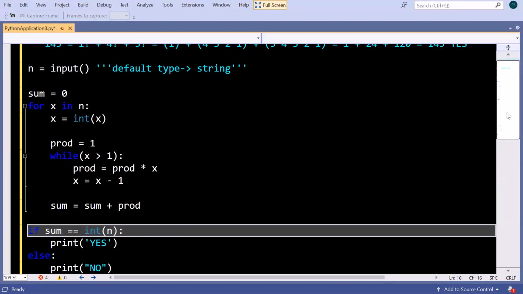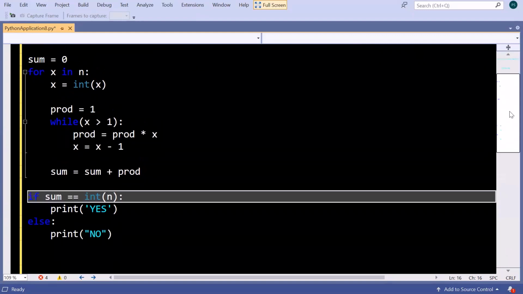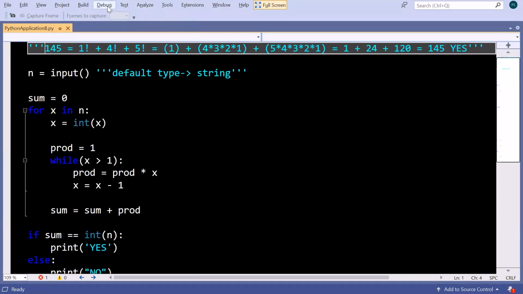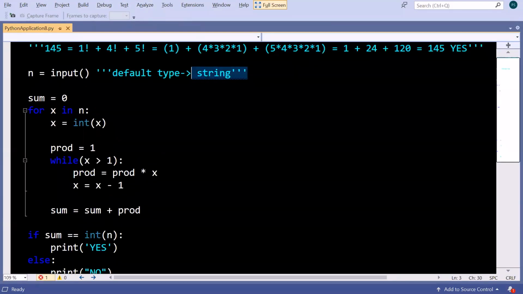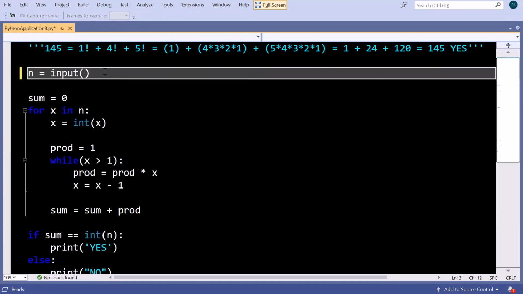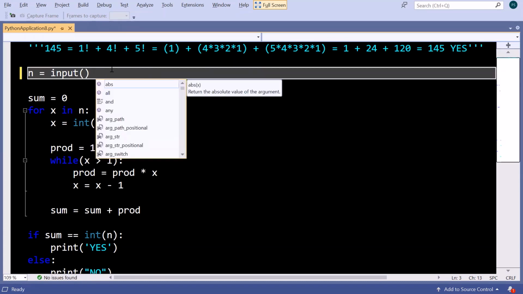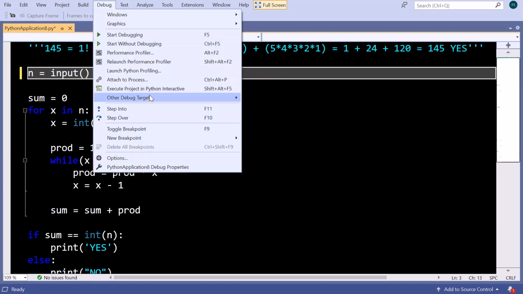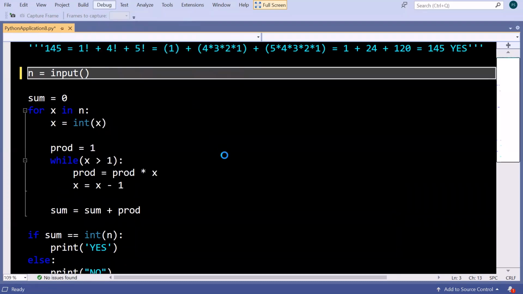Now we will run it and check if there are any errors. Before running it, we have to remove this string also, because it will create an error, because we placed it just outside here. We did not include it as a comment. So now let's try and check if there are any more errors.